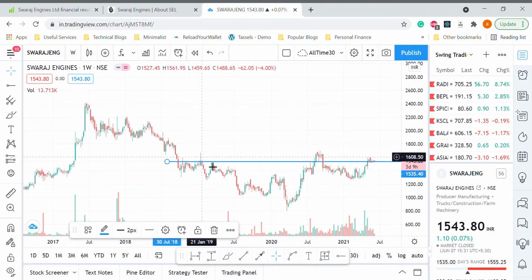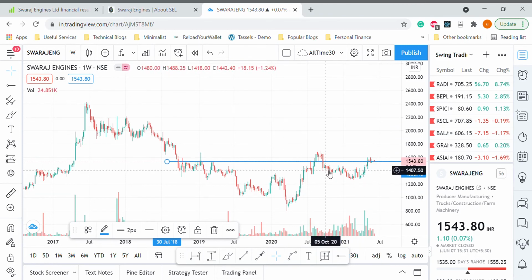And resistance for the company. It tried to move out here, here, and here. It crossed here, but again it came down, and now it has moved out, but it's resisting or supporting on the same level. So this is the support. This was a resistance first, and now slowly it's becoming support. So this is a price action movement.